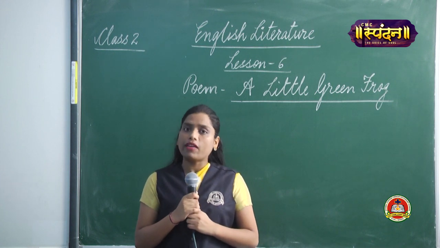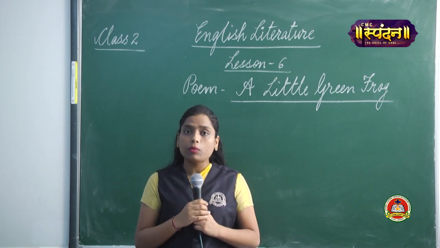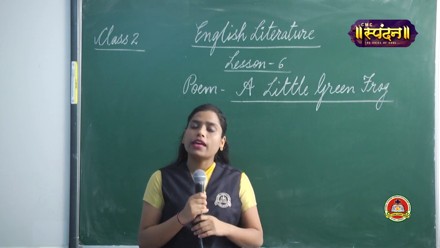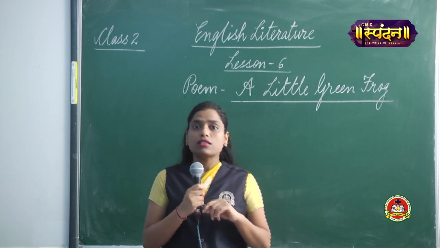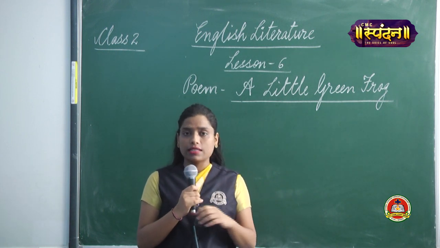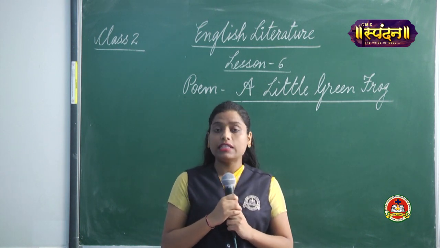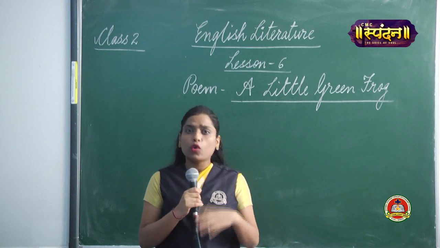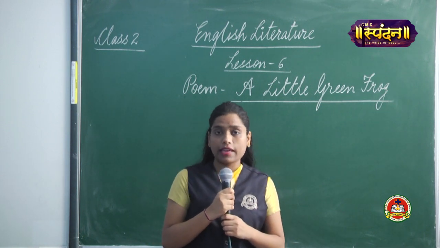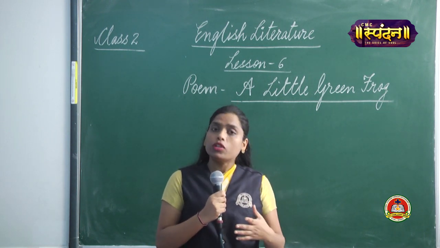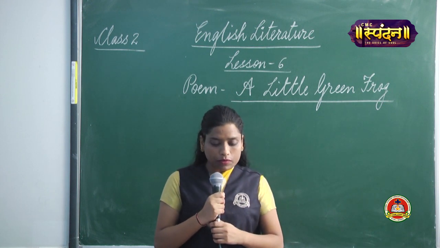What do you mean by amphibian? It's an animal that can live in water as well as on land. It has a soft, slim, wet skin. There are different kinds of frogs in different colors; there are around 4,000 varieties of frogs.